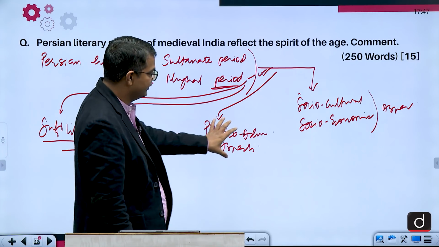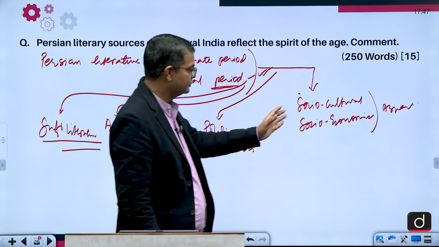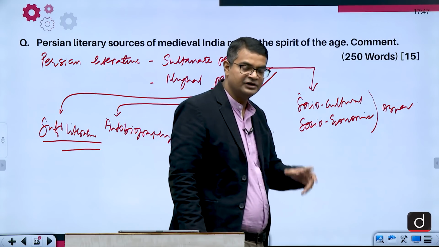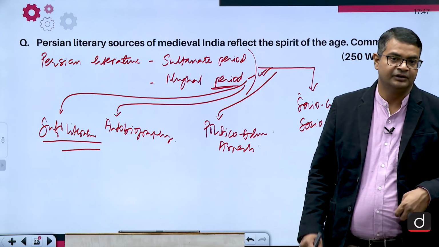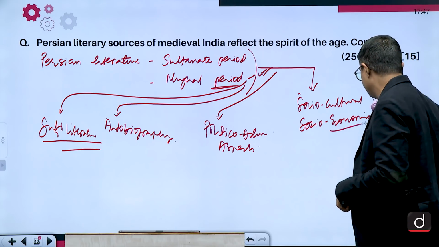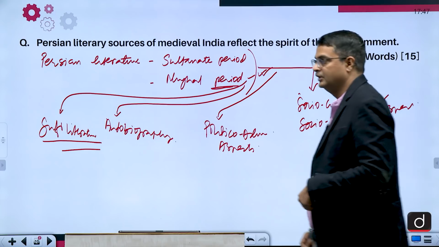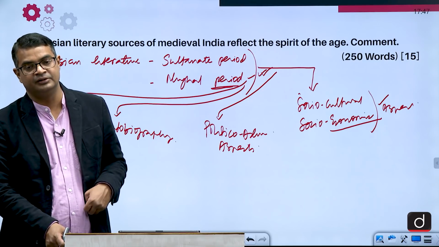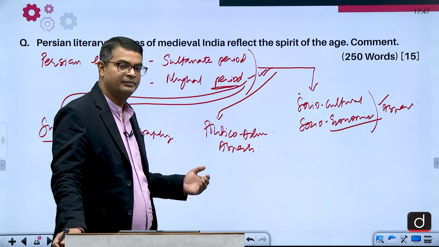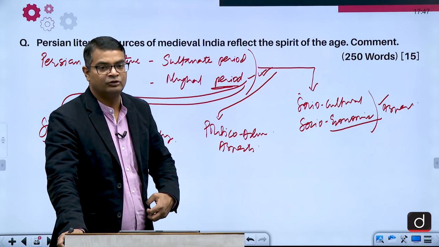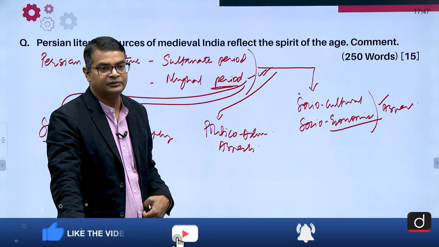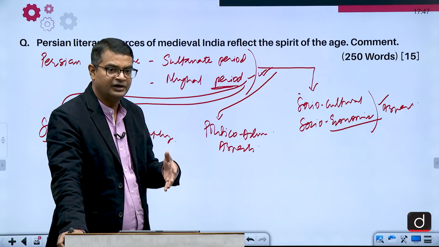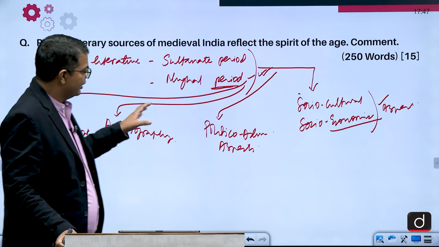So the politico-administrative situation, what was the system of society, what was the culture at that time, what was the economic condition. Economic condition you can see in Ain-e-Akbari and Akbarnama, and various land revenue policies are described by Maulana Ziauddin Barni in Tarikh-e-Firoz Shahi. The various policies of that time are described in the autobiography of Firoz Shah Tughlaq, that is Futuhat-e-Firoz Shahi. Then the history writing that was done from the Delhi Sultanate continued in the Mughal period also. So one by one we have to go.